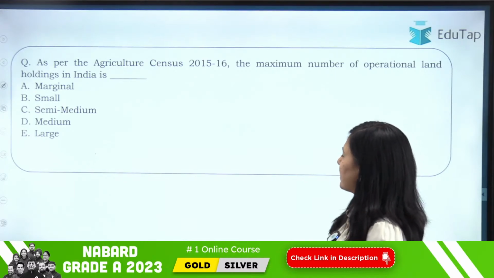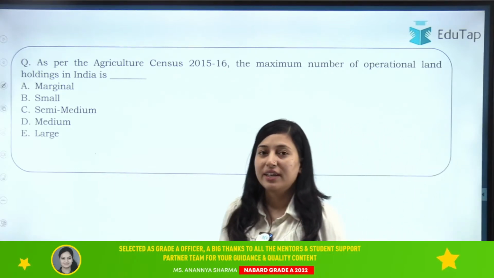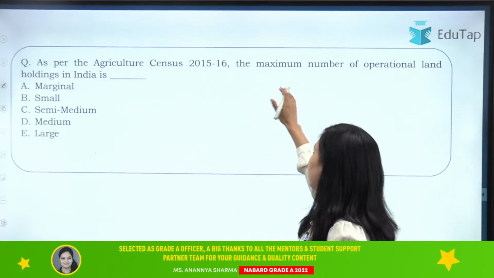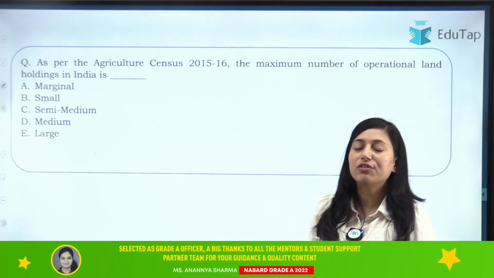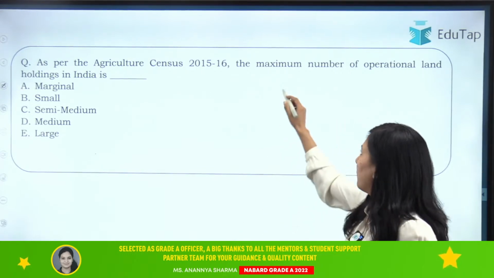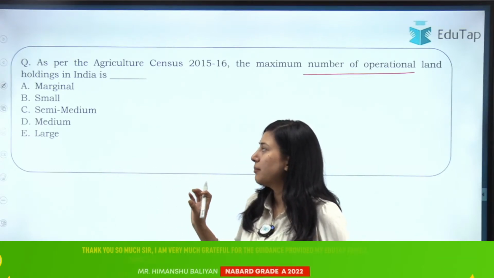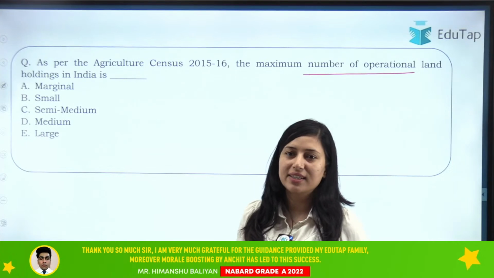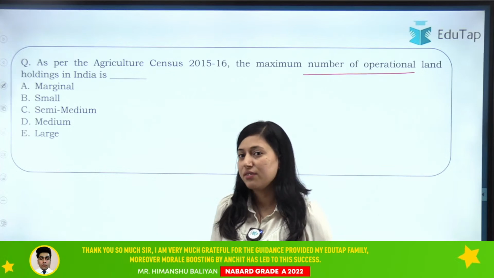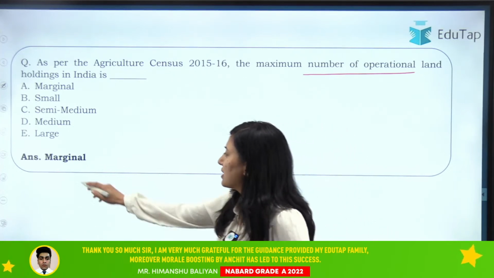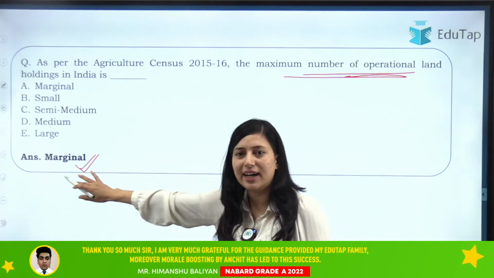As per the agriculture census 2015-16, the maximum number of operational land holdings in India is. Now you have to tell me which of the five classes that we have discussed is the most common in India. The options are marginal, small, semi-medium, medium or large. What will be the answer here? Yes, very good. Everyone is giving the right answer. That is marginal land holding. So in India, the maximum number of operational land holdings is marginal land holding.